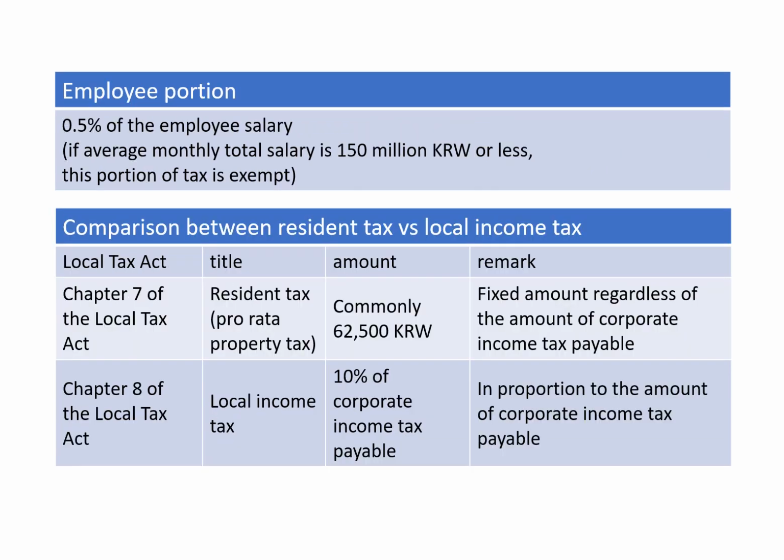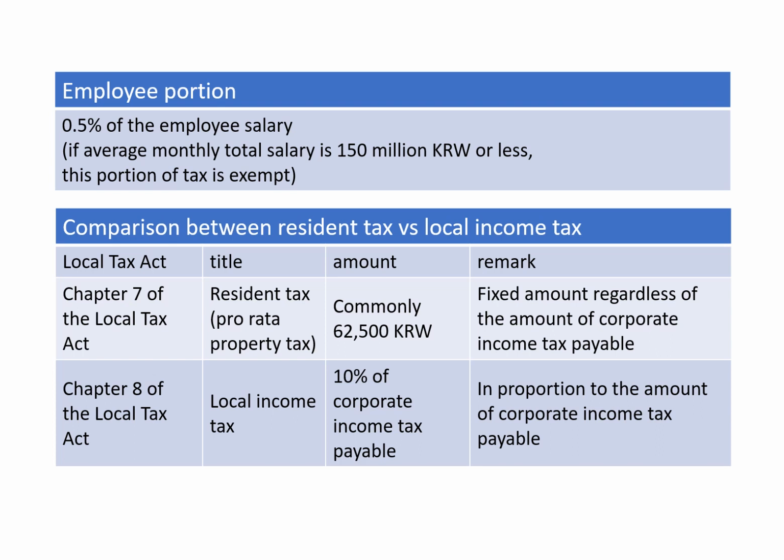Employee portion. 0.5% of the employee salary will be levied, but this also has an exemption. If the average monthly total salary is 100 million Korean won or less, this is exempt. So most small offices are exempt from this portion. So basically, only the basic will be applied.